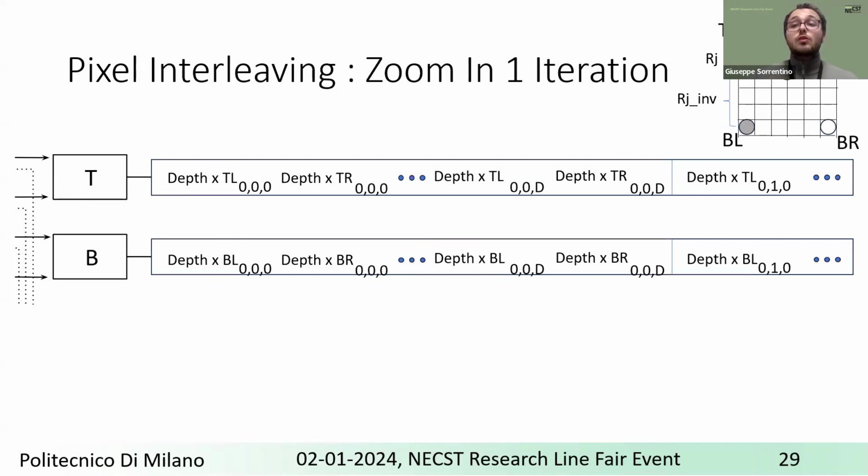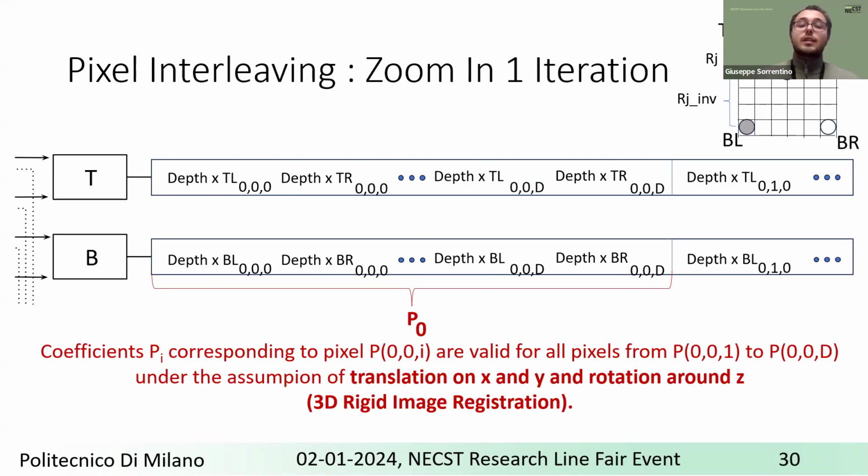This interleaving allows us to enhance performance since we are also exploiting the transformation, the one for 3D image registration, so we are inheriting its assumption. Indeed, we translate on X and Y, and we rotate around Z, targeting a very domain-specific transformation for 3D image registration. In this case, the coefficient computed for a single pixel can be applied to all pixels depthwise, enhancing performance.